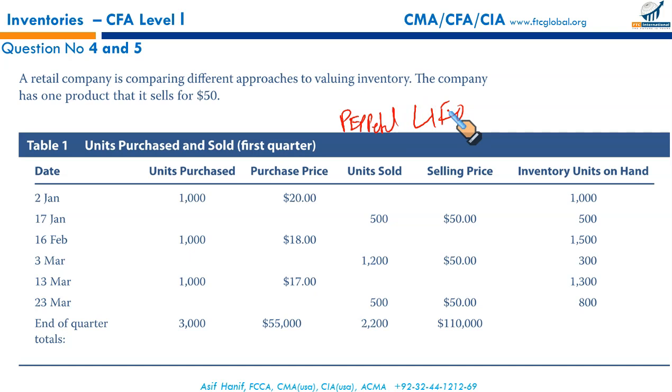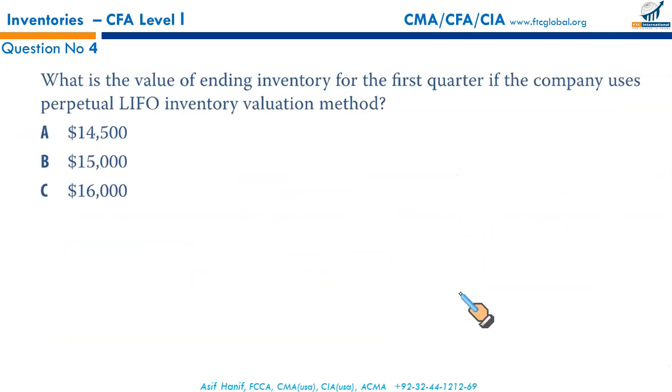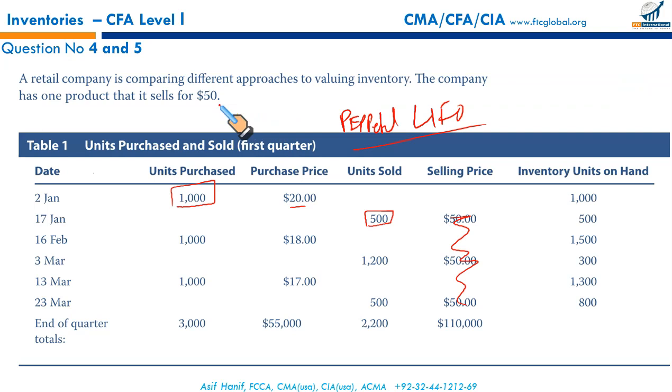Every purchase, every sale will update your records. Inventory will always give you updated information. Now, we're talking about perpetual LIFO, last in, first out. You bought 1000 units at 20 each, and you sold 500 units. Whatever the selling price, that's not the matter, because we are looking for inventory valuation, not CGS. Inventory valuation under perpetual LIFO.